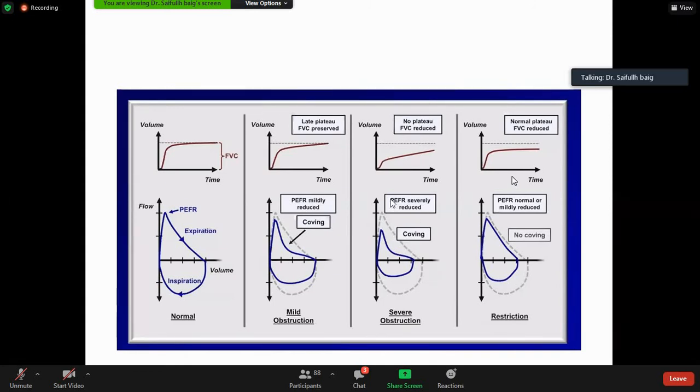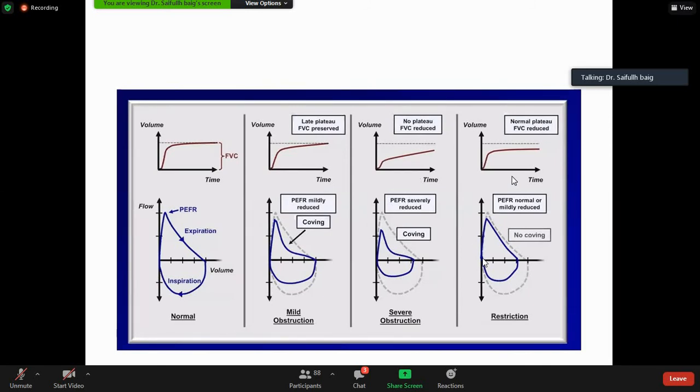Okay. What happens in severe obstruction? In severe obstruction, it becomes more skewed, and we call it a witch hat appearance. You must have seen a witch hat in cartoon movies. So it looks something like this. So in severe emphysema, you can see a flow volume loop like this.